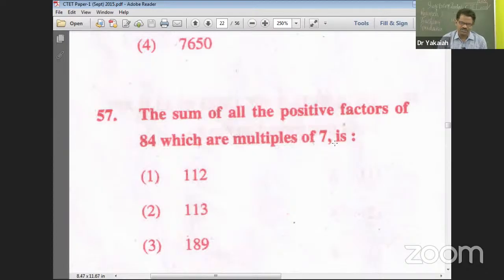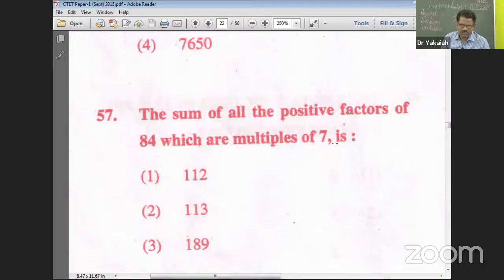Okay. First, what are the factors? Second round, preferably not the first round, unless you are very confident, clear, and fast enough to do the calculation. Sum of all positive factors of 84: 1 into 84, 2 into 42, 3 into 28, 4 into 21, and like this you can go on.